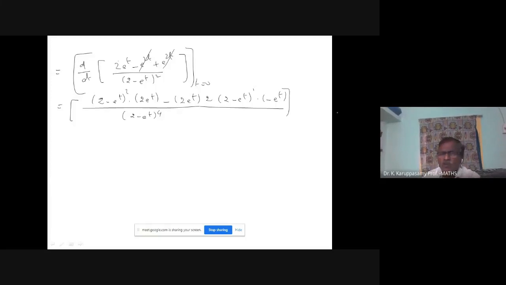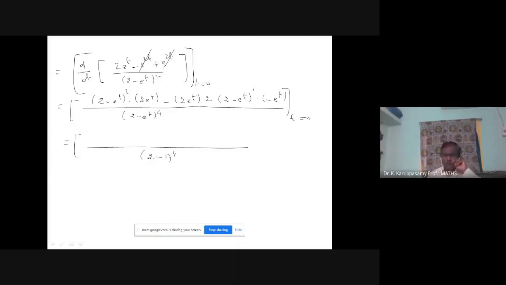Now substitute t equal to 0. No need to simplify. You can put e power 0 as 1. Wherever e power 0 appears, that can be replaced with 1. First, what is the denominator? (2 minus 1) power 4. E power 0 value is 1. So (2 minus 1) power 4. Of course, the denominator is 1. Numerator.